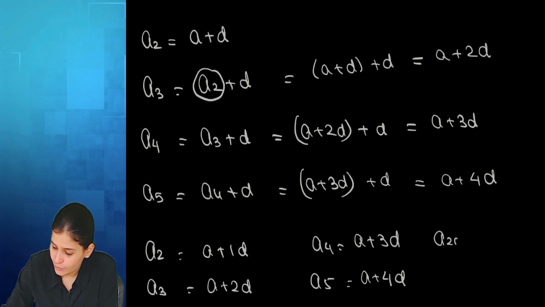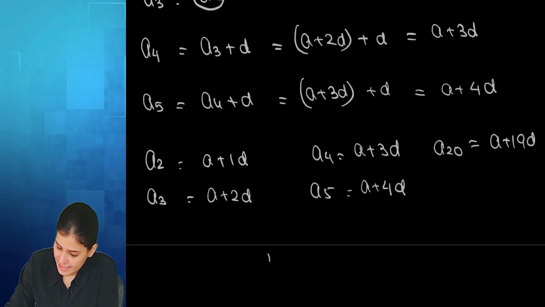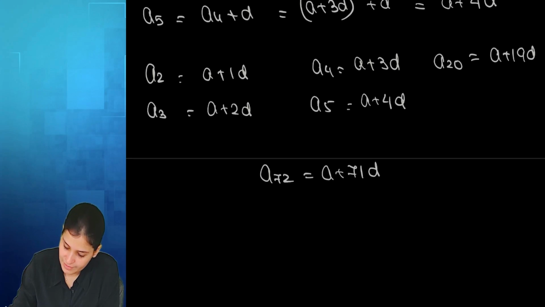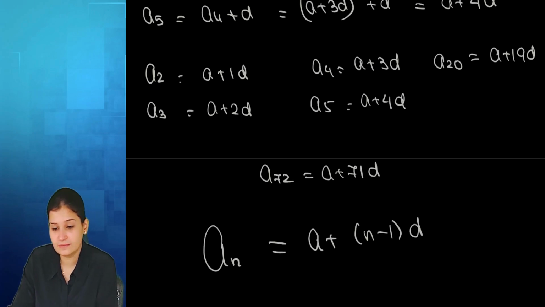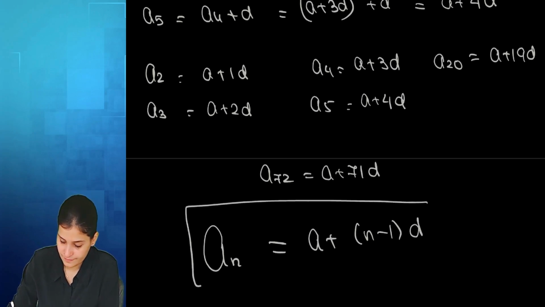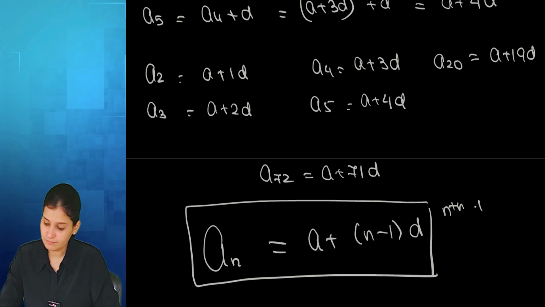What will be A20? A plus 19D. What will be A72? A plus 71D. What will be the value of An? A plus (n minus 1)D, one smaller. Did you all understand? Yes, ma'am. This is our formula for the nth term, also known as the general term.